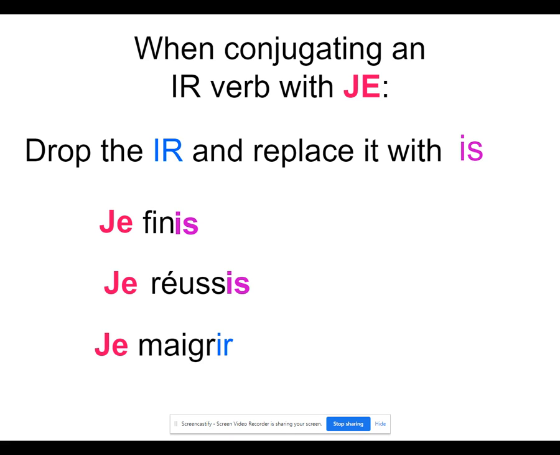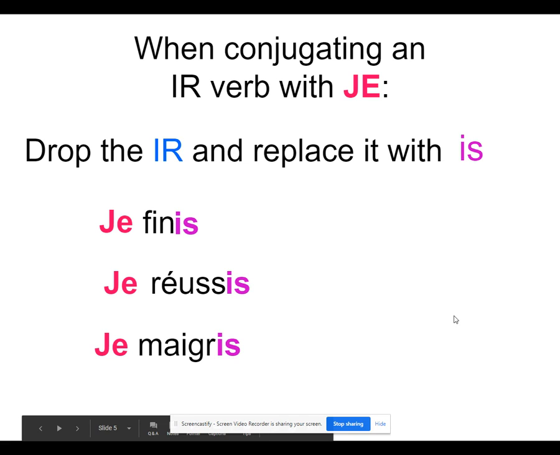Okay, so remember, it has kind of like those two meanings depending on the context or however you would express it in English. But in French, it's only one way to express that. Maigrir. We're going to drop the IR, replace it with IS. Je maigris. I lose weight or I am losing weight. Okay, so again, if you need to write the meaning of it next to it, like those two meanings, go ahead and do that.